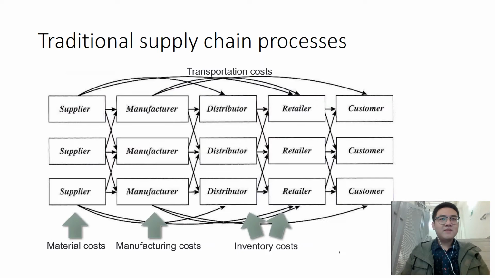And the typical supply chain process includes many parts, and we know that all the connections of the supply chain processes are money, the cost, which includes the material costs, the manufacturer costs, and also the inventory costs.